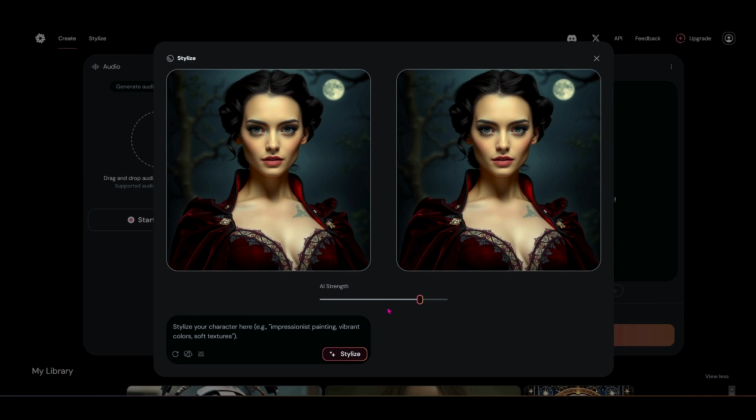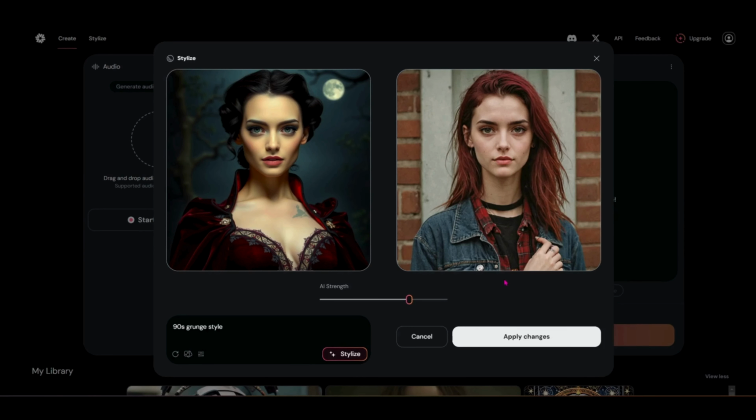So let's say I want this vampire to be a 90s grunge style vampire. I can adjust how much I want to apply that AI strength. So let's just go ahead and leave it about 3/4 of the way here, and we'll hit stylize. This is where the boundless amount of options really come into play. You can keep creating until you find the right character here. So that turned it into a 90s grunge vampire style for sure.